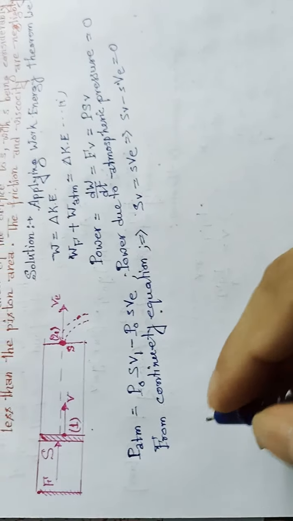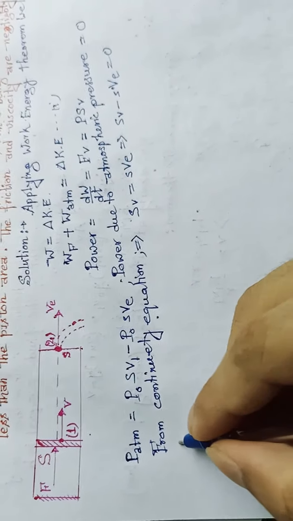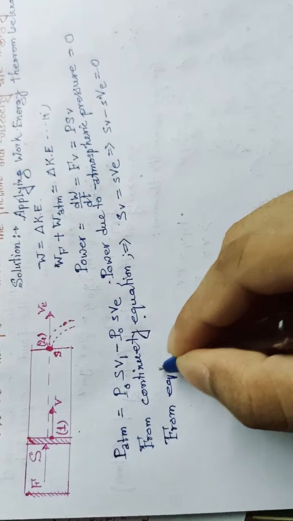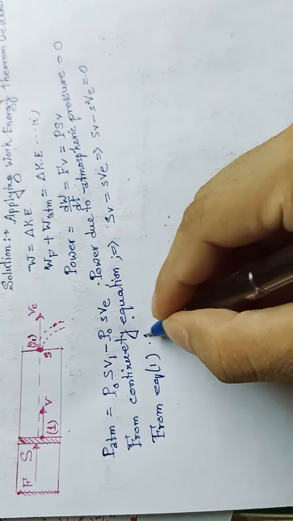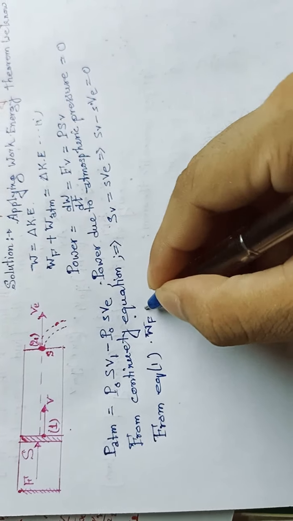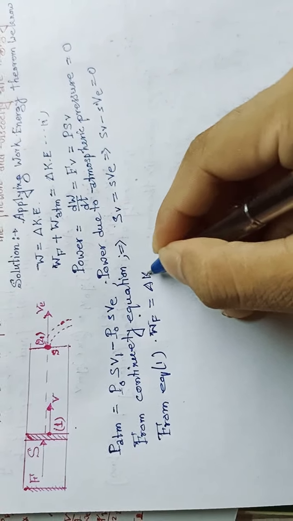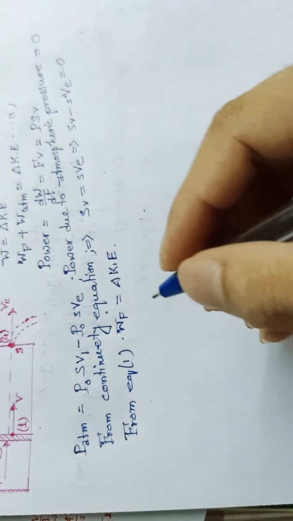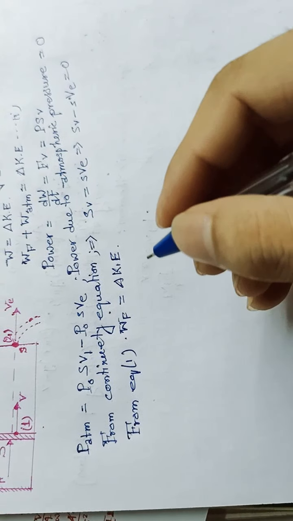Now from equation number 1, we can write W_F is equal to delta KE, meaning change in kinetic energy. Now we have to calculate the change in kinetic energy.